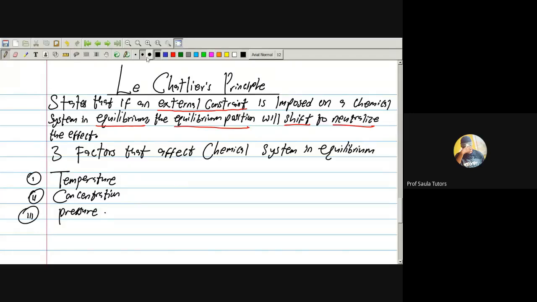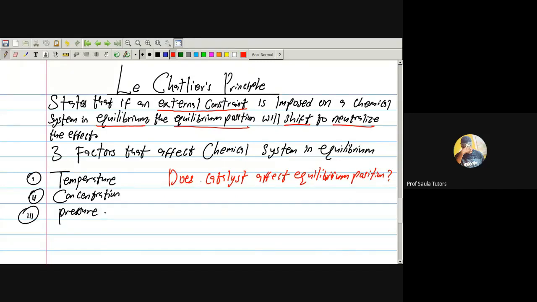Now, pay attention. There is a question they always ask: does catalyst affect equilibrium position? Is catalyst among those factors that can affect equilibrium position?